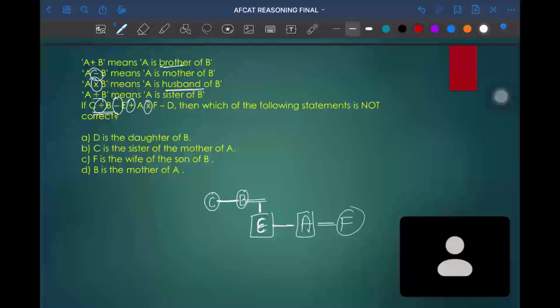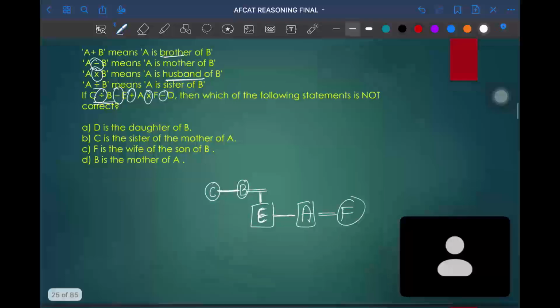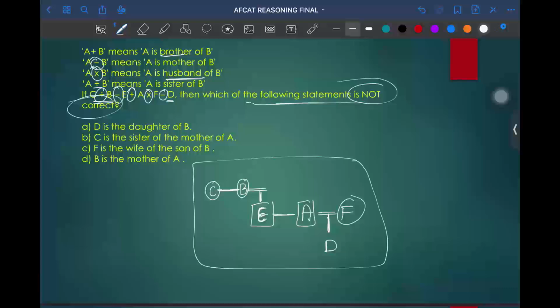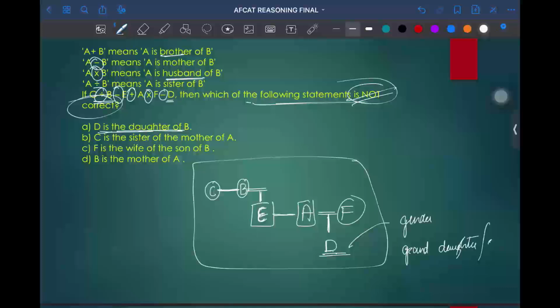So which of the following statements is not correct? After getting this picture, we need to arrive at the conclusion of which of the following is not correct. The first option is D is daughter of B. The first statement is wrong, because first of all we don't know the gender of D. D will become the granddaughter or grandson of B. So option A will become the wrong one.